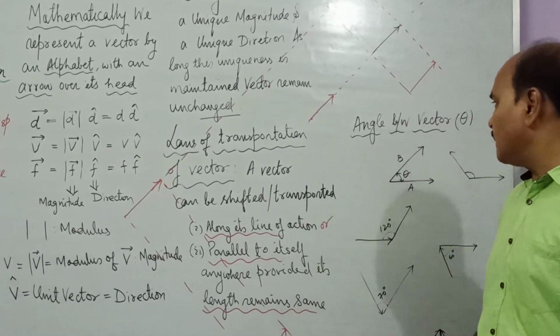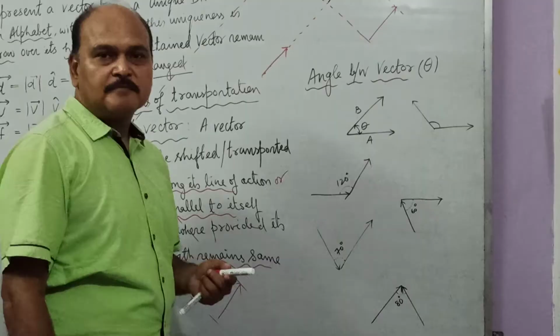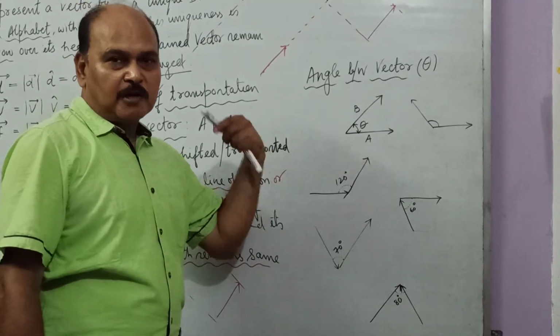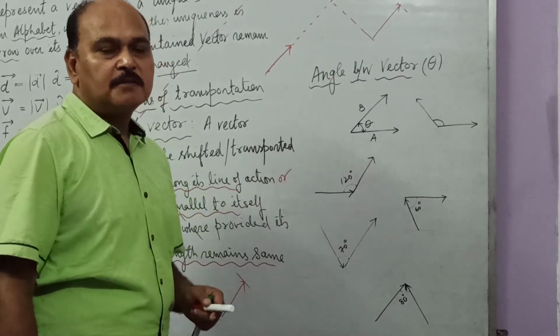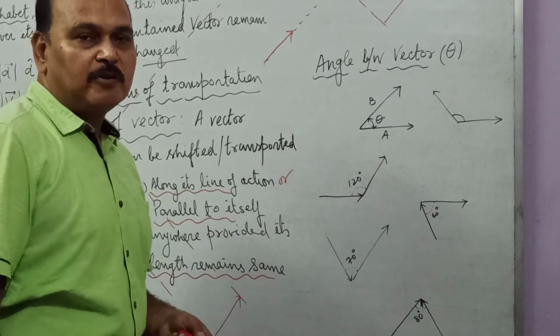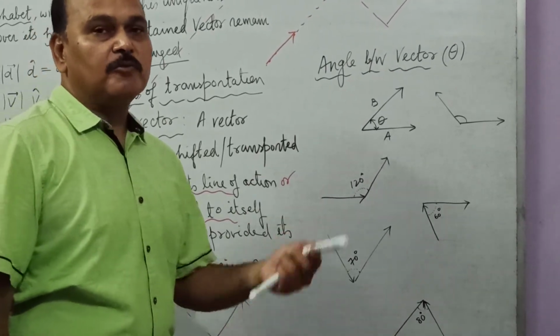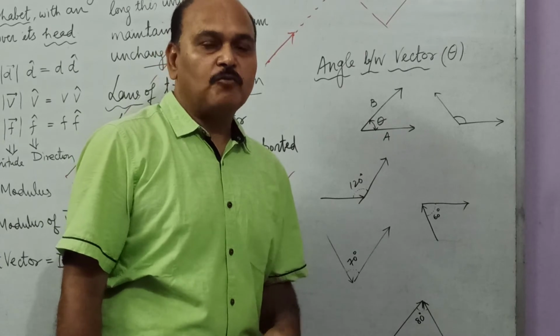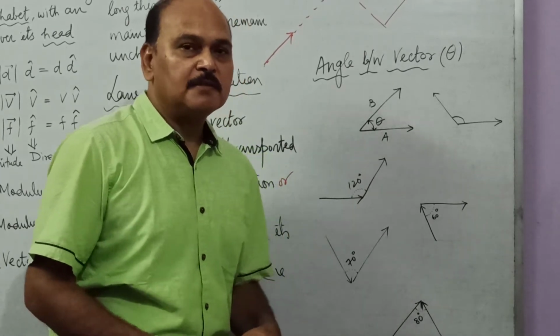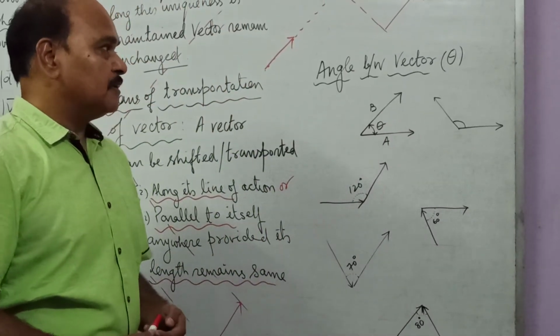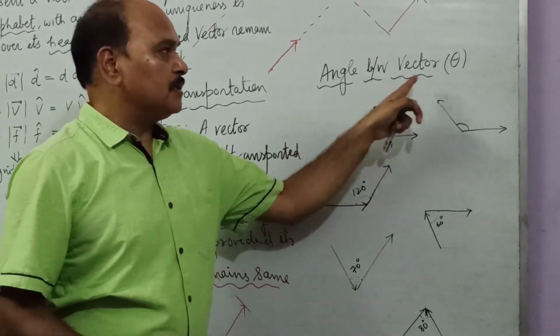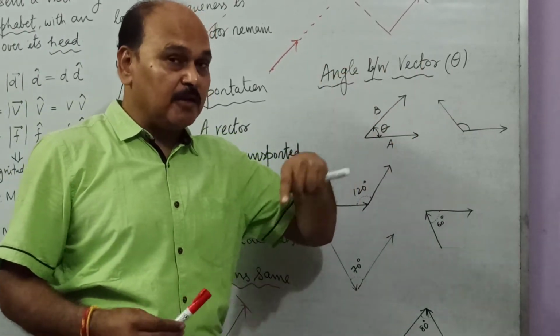Well, the last thing of the day is angle between two vectors. Children, when we work out the numericals of vectors, most of the children have problem in finding out angle between two vectors. So what exactly is angle between two vectors? I am going to explain. Angle between two vectors is angle between their relative directions.